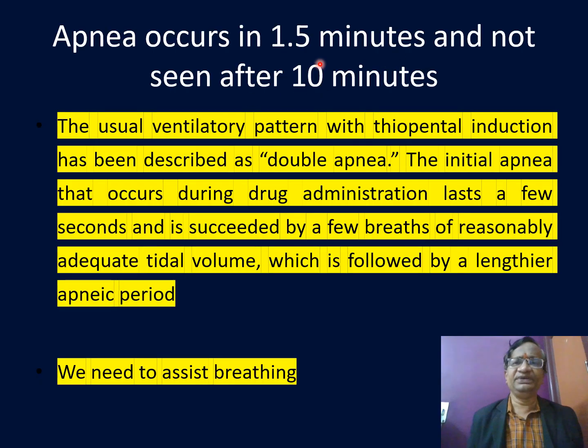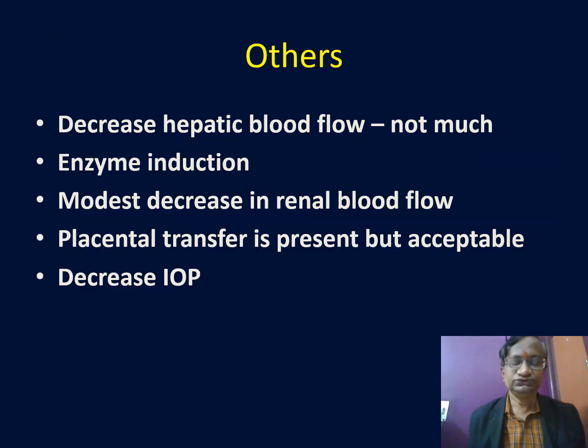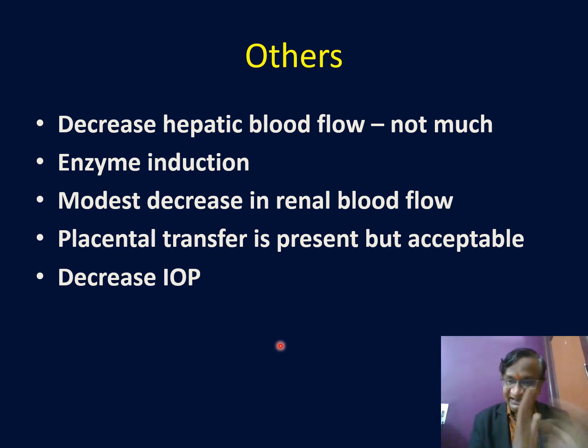Apnea: there is a double apnea, about 1.5 minutes, and sometimes a little later also, followed by a lengthier apneic period. So we may need to see again and assess breathing. The exact reasons are not very clearly explained and they don't occur in all patients. Decreased hepatic blood flow. Now we have told what happens in CNS: anesthesia, sedation, hypnosis, neuroprotection, and analgesia.